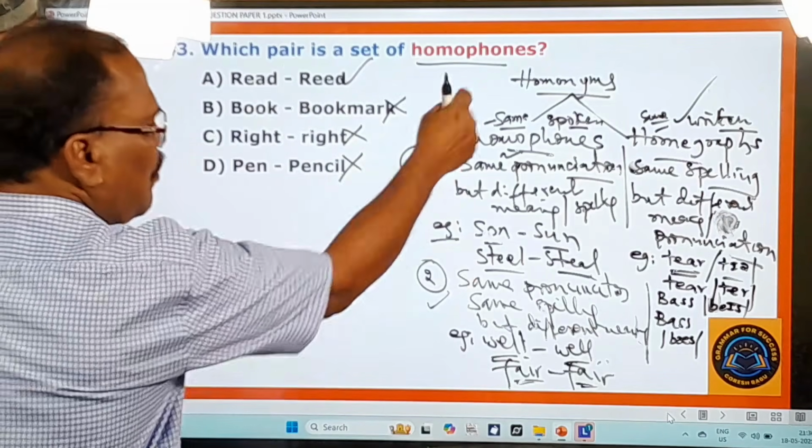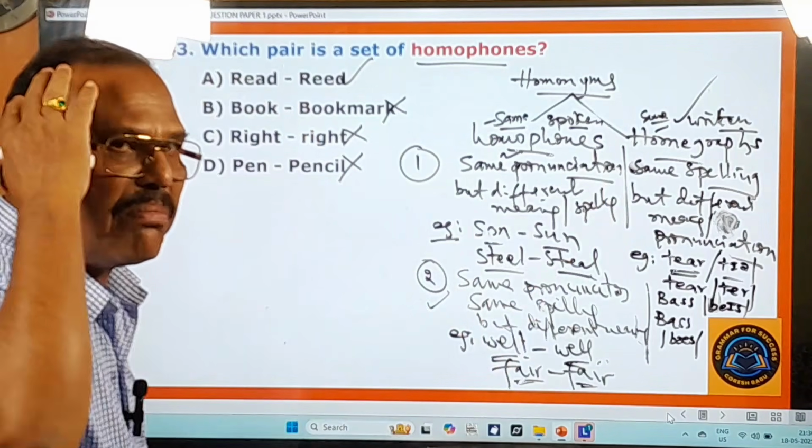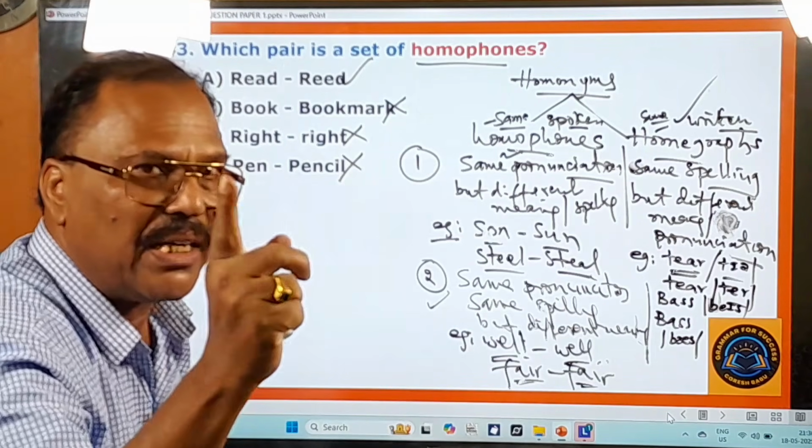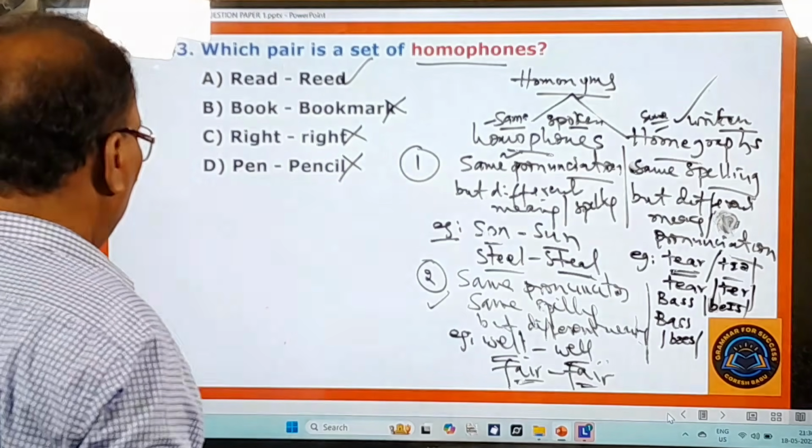You can easily understand if you have this information in your brain, automatically you can tick the right one. No problem at all. And you move on to the next question.